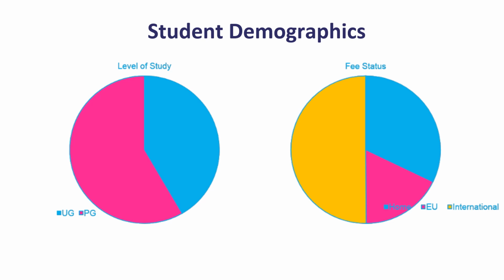Here we have included an overview of student demographics. This is really important because this will give you an idea of what the student body looks like and who is basically the target of your campaigning. Knowing the makeup of the student body will help you identify what are some of the issues that students probably will care about, and the percentage of, for example, international students versus home students.